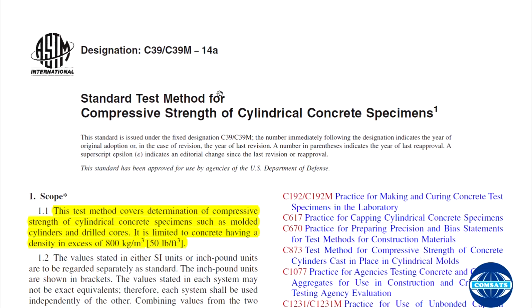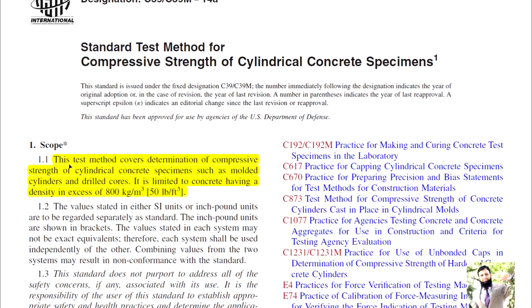Alright, the last test which we will be studying today is the standard test method for compressive strength of cylindrical concrete specimens, designation C39/C39M-14a, where A is the revision. The test method covers the determination of compressive strength of cylindrical concrete specimens such as molded cylinders or drilled cores. So both drilled cores and molded cylinders can be tested.